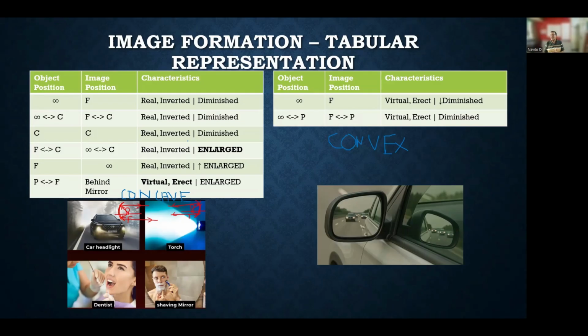And the convex mirror is used as the rear mirror of a car, so that we can see all the cars. We can see all the cars, and we can see them small. We want small so that we can have a wider view, so that we can take decisions based on who is coming behind us, or how many cars are coming behind us, or how close the car is relatively. Okay, these are the applications of a concave and a convex mirror.